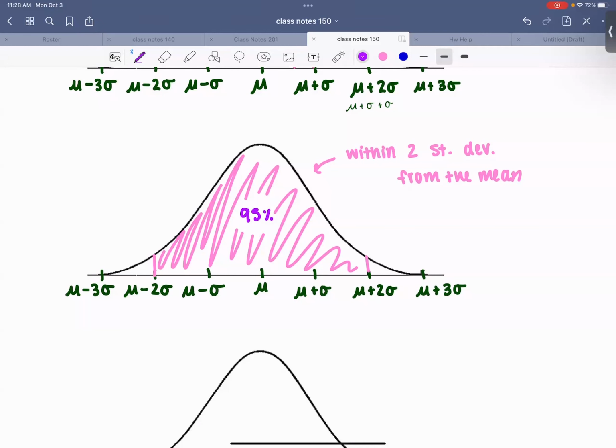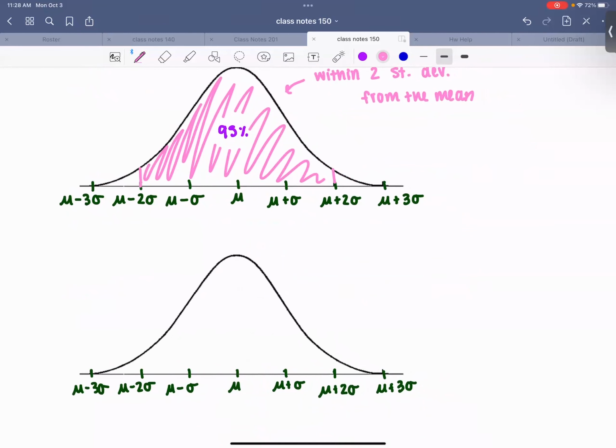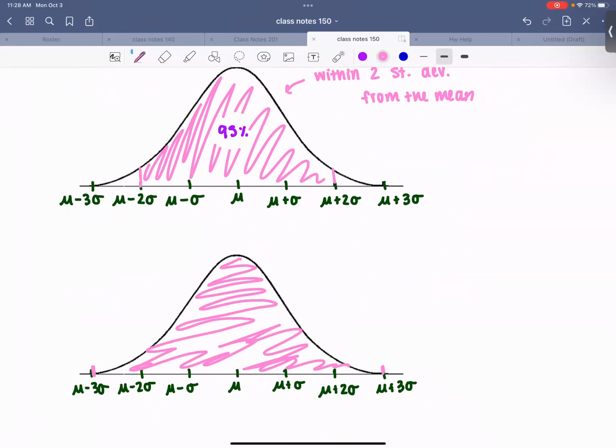All right. Let's do 3. It's even kind of hard to draw my lines here, okay? If I drew those lines and shaded everything here, now that's pretty much the entire graph, right? There is barely anything underneath that histogram that I haven't shaded in, okay? Let me erase this. This is of course within 3 standard deviations of the mean. It's generally known that 99.7% of the data lies within 3 standard deviations.